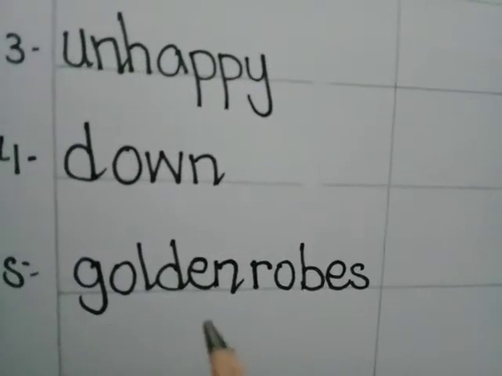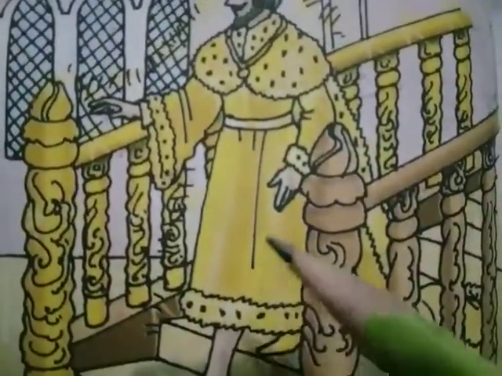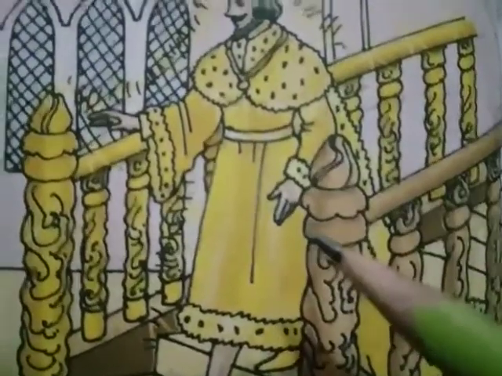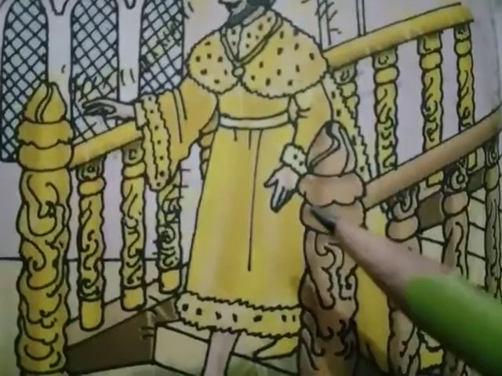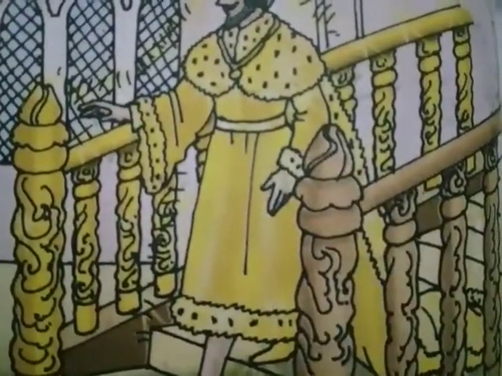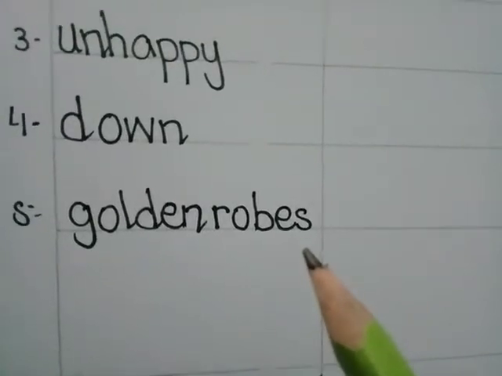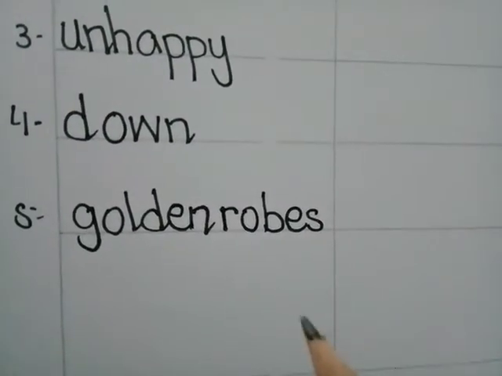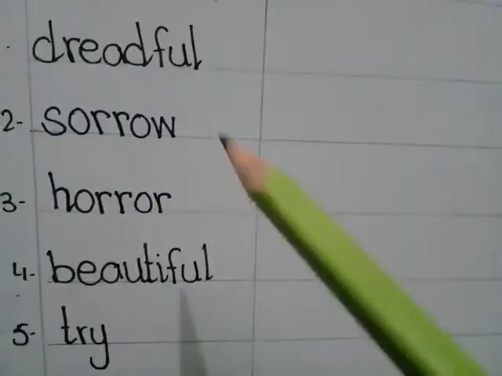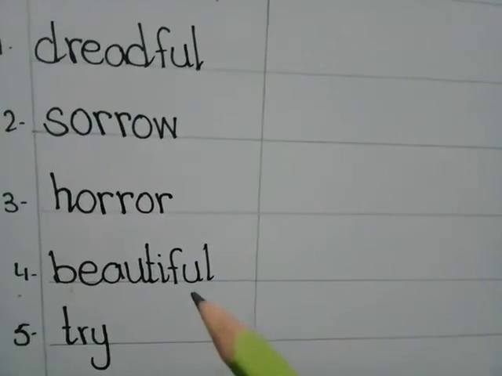Now, fifth word is golden robes. Robe means loose outer garment reached to the ankle and made of gold is called golden robe. Now we have to create a sentence of golden robe. We can create, he had a beautiful golden robe, or I was wearing a golden robe. This is your homework. You have to create sentences of these words by yourself.